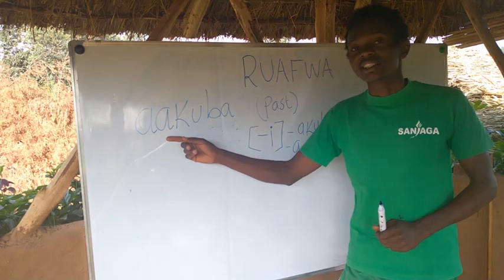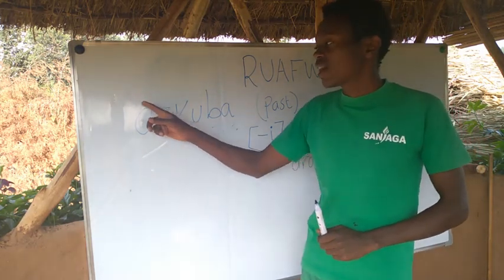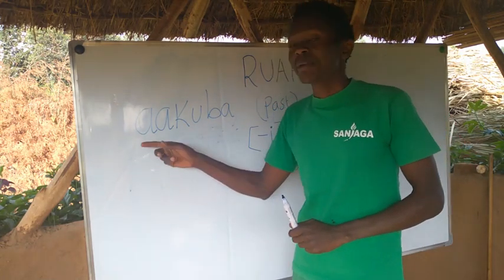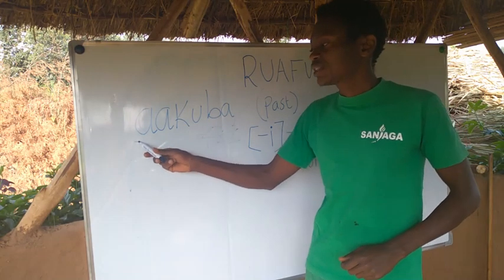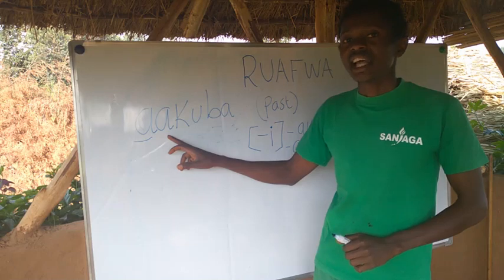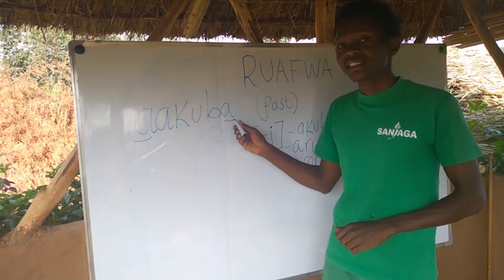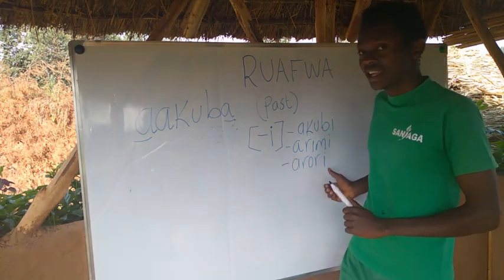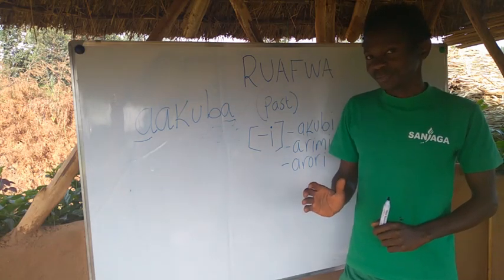Often we speak this as kuba, but we should not write the kuba with a Y; we write akuba to bring about the best grammatical expression, because a is for the third person, a is for the time past, because a represents a present moment, while an E or I represents a past moment.